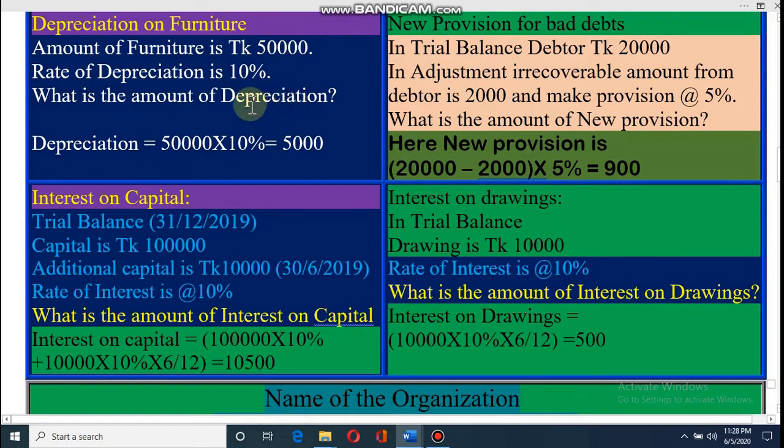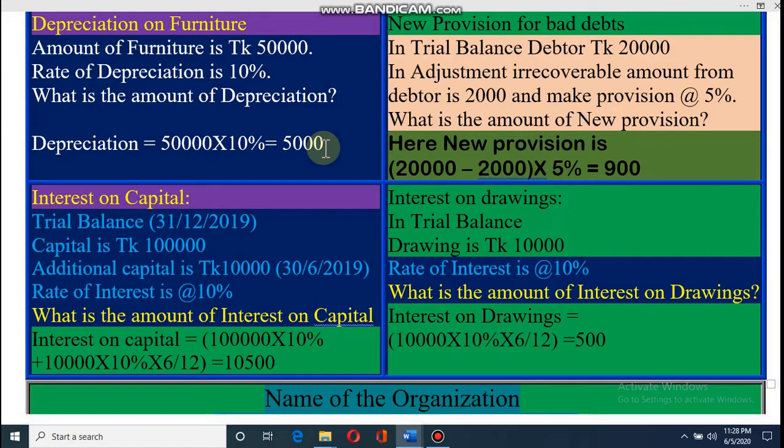Dear student, it may come in MCQ type questions also. The amount is 50,000 into 10%, and you know how to calculate percent: 10 divided by 100, then it is 5,000. It is another important operating expense.